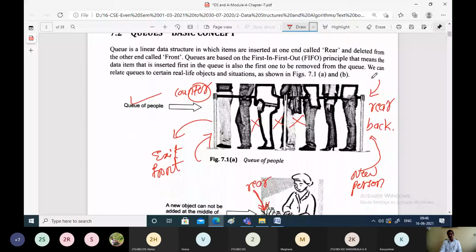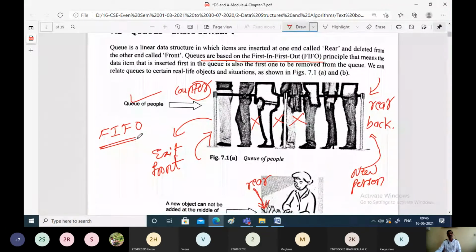Because whoever person is entering into the queue first, they will be moving across the queue and they will leave the queue first. That means the person who is entering into the queue first will get the service done first, and will be leaving out from the queue first. So because of the nature of this data structure, it is said to be working on the principle of first in, first out. That is, whichever element is entering into the queue first, that element will come out first. That is the nature of the data structure, and it is said to be working on the principle of first in, first out.